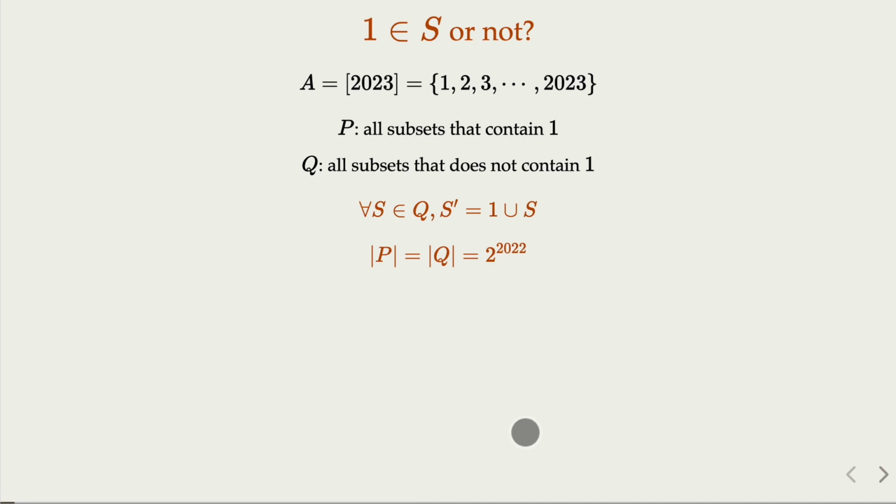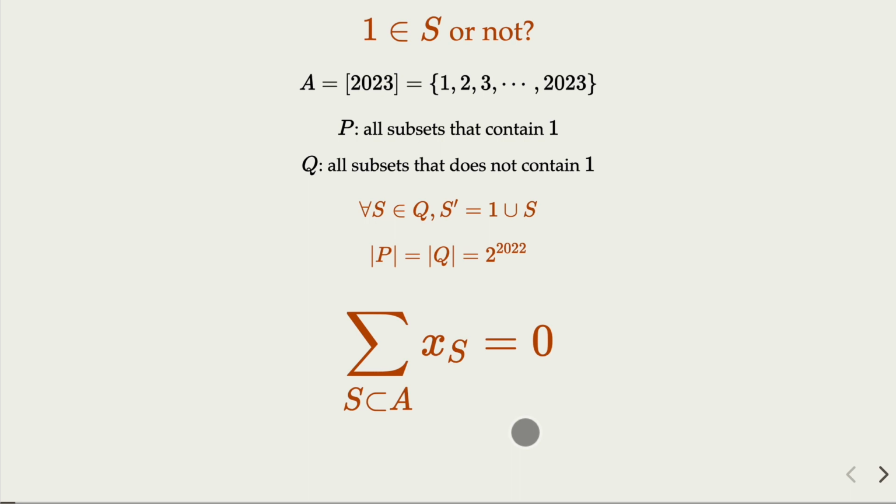And notice that for S and S prime, because they only differ by element 1, the sums are going to have different parity. If the elements in S add up to an even number, S prime, because you add 1 to it, becomes odd. So we pair up S and S prime. With this approach, everything cancels each other because one produces -1 and the other produces 1. So they cancel each other. So that is the answer.